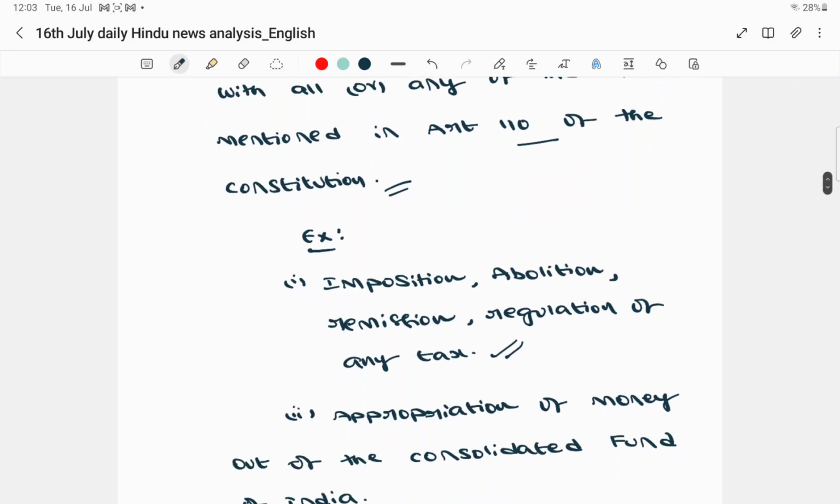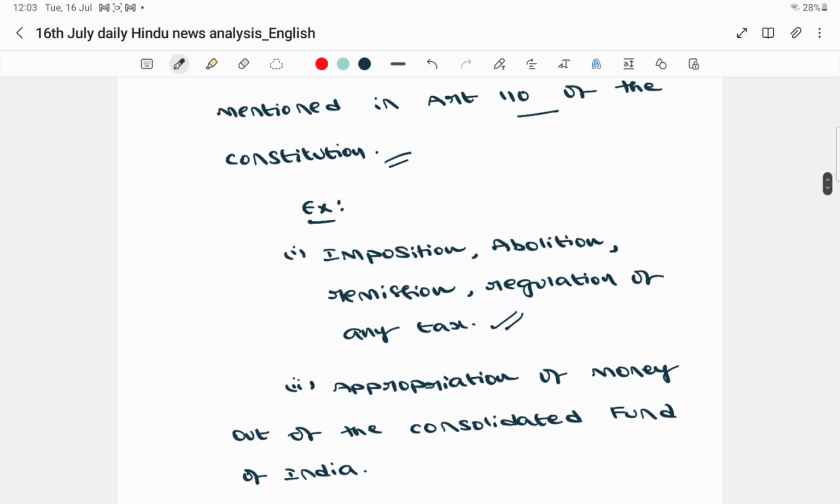And similarly, one more important matter is appropriation of money from the Consolidated Fund of India. There is one important fund called the Consolidated Fund of India. All the salaries and allowances will be charged on the Consolidated Fund of India only. It is the government's bank account where all the funds of the Government of India are held. So if you want to take money from the Consolidated Fund of India, to do that appropriation you will introduce a bill, and that particular bill can also be termed a money bill.